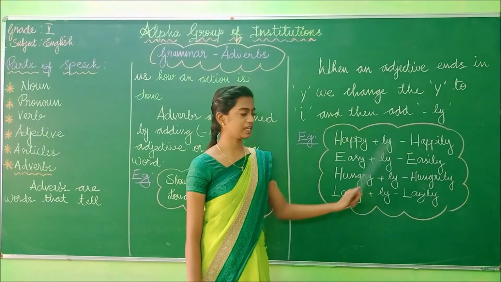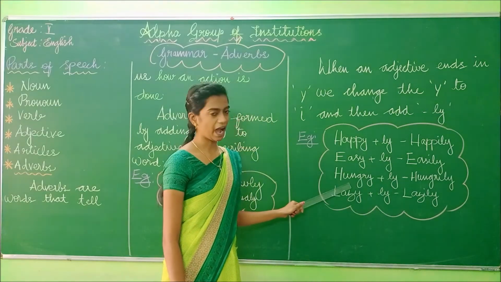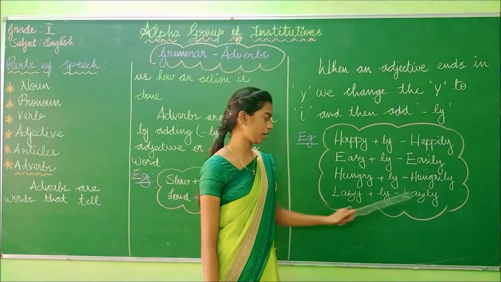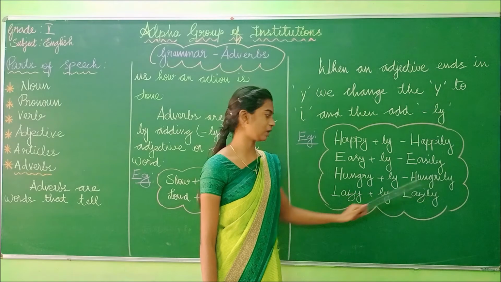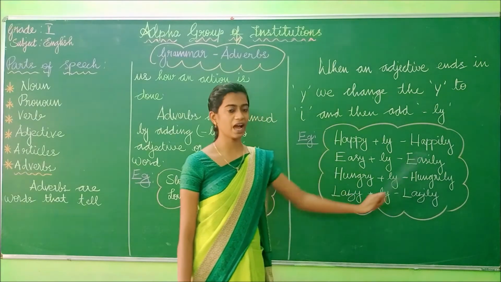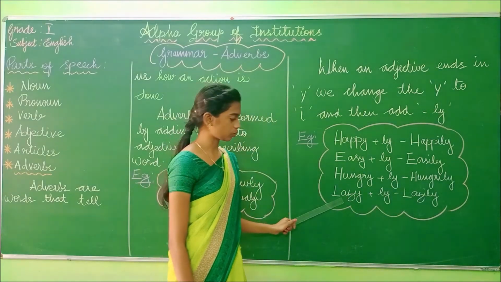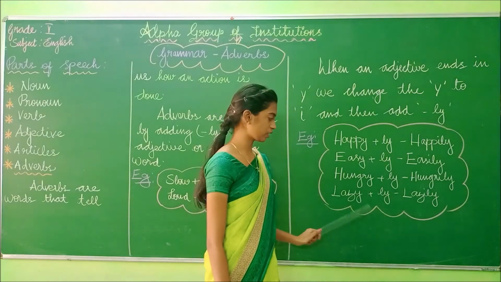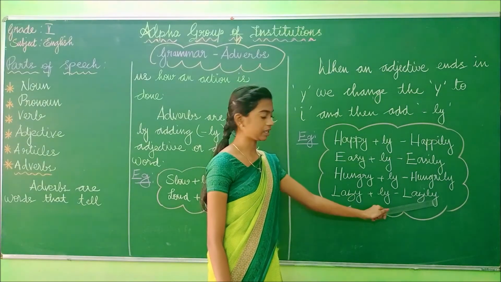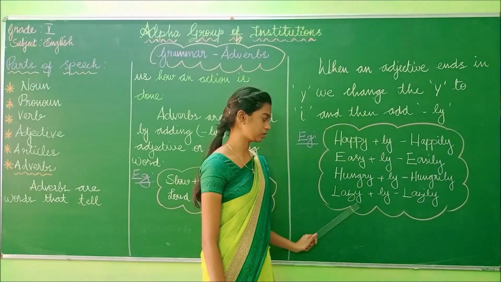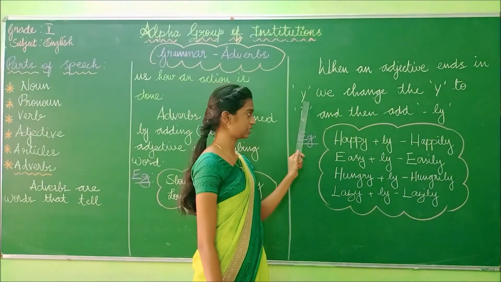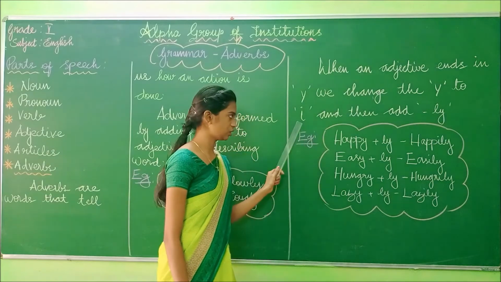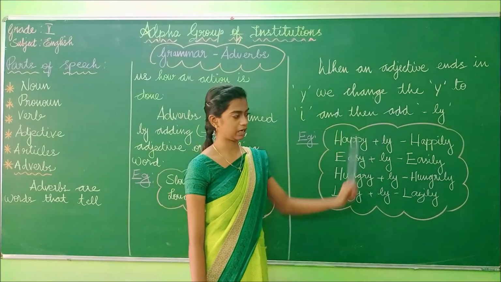Easy plus ly, easily. And next one, hungry. Hungry plus ly. We are changing the y to i and at last adding ly. Hungry plus ly, hungrily. And then the last one, lazy plus ly. We change the y to i and add ly. Lazy plus ly, lazily. So when an adjective ends in y, we change the y to i and then add ly.